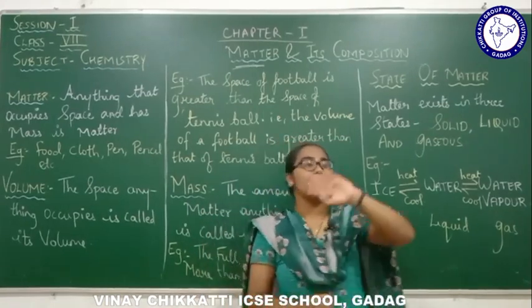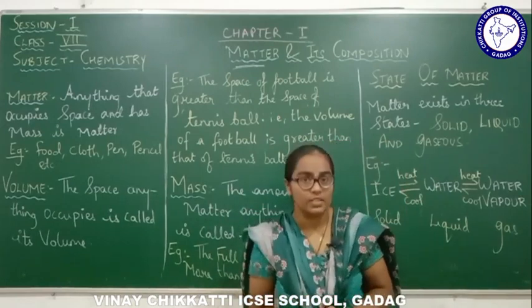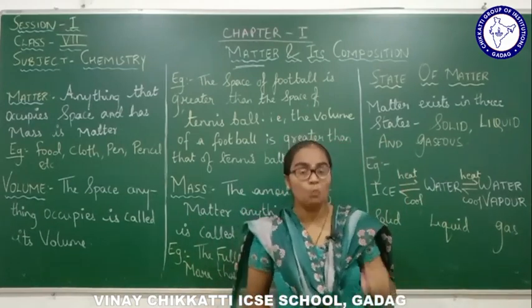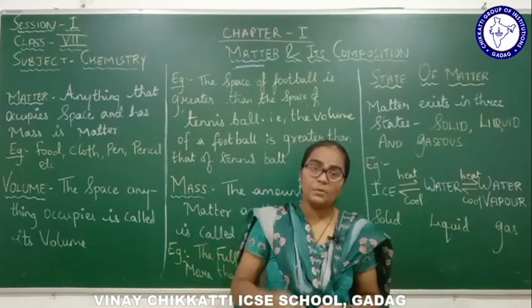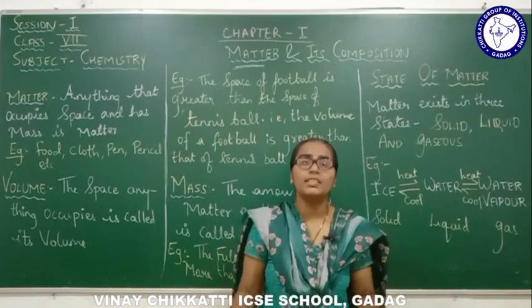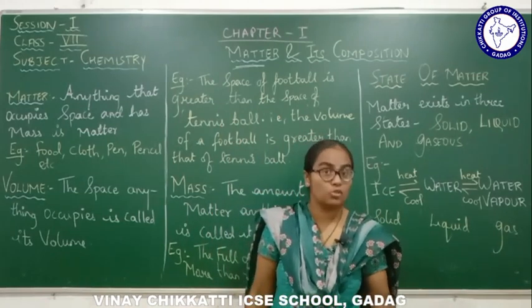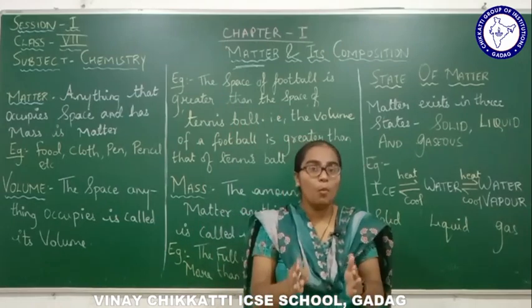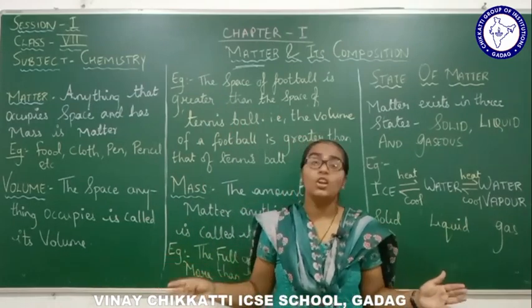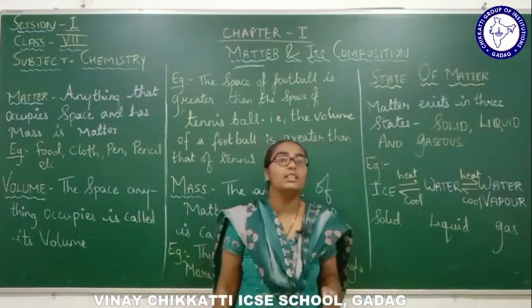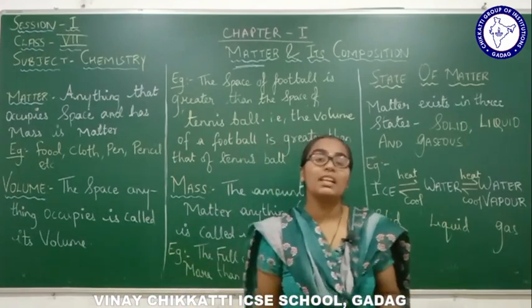Now whatever substances are present in this universe, the smaller one to bigger one, the shorter one to taller one, the shorter sapling to big tree, the smaller board to bigger board, all these substances are made up of tiny particles, which is nothing but called matter.